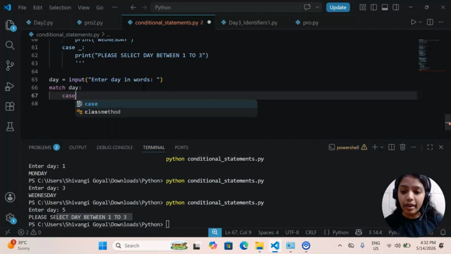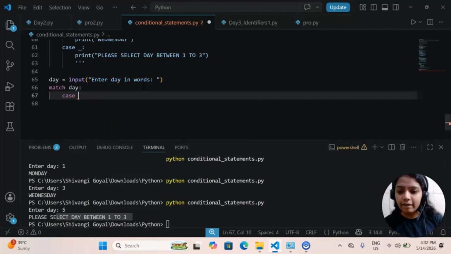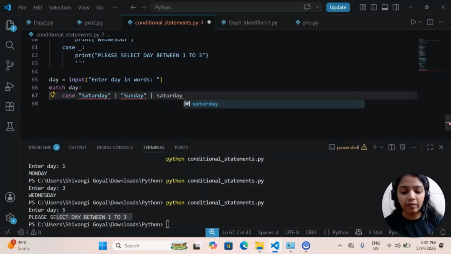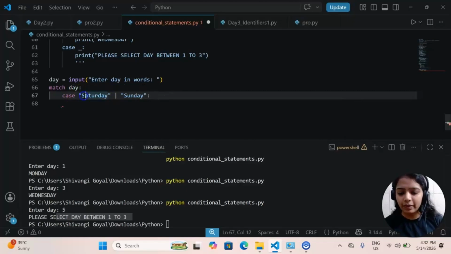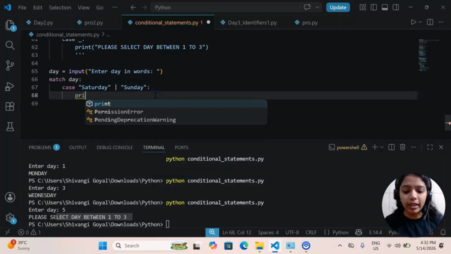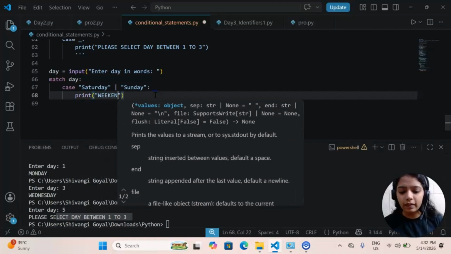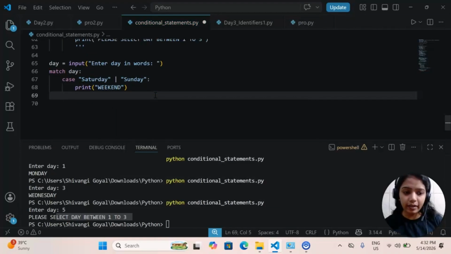Case: if user is saying Saturday or Sunday, I will keep it short for now. That's it. Then we will print weekend.